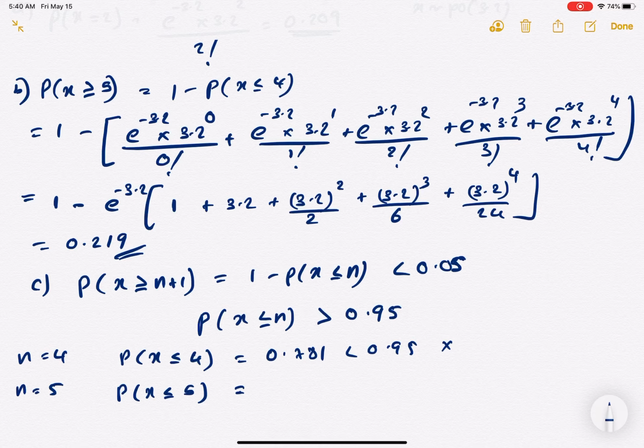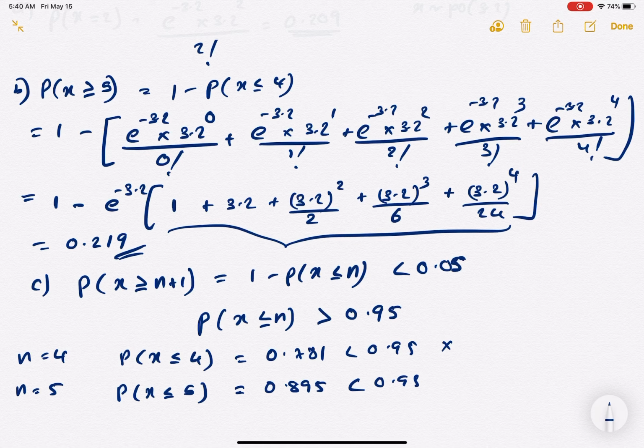Let's check this probability. We already have this part, so we just keep adding the next term of the series to get the probability. So we add e to the power of minus 3.2 into 3.2 to the power of 5 over 5 factorial. That's the next value, and that becomes 0.895. Still it is not good enough, so we reject that answer as well.